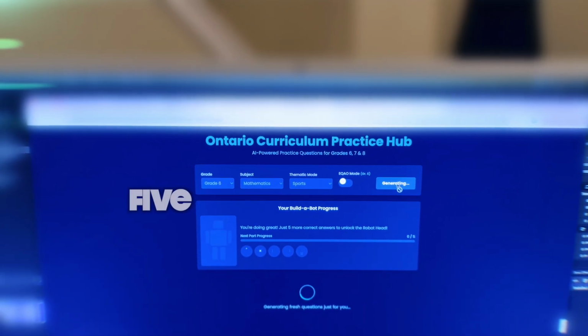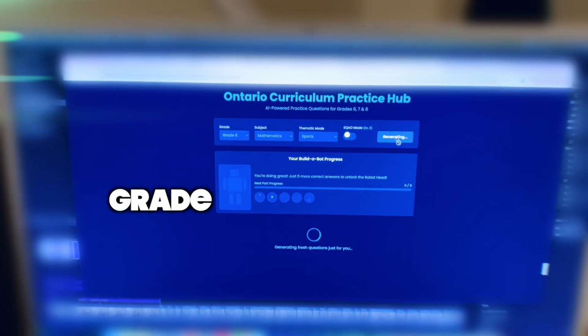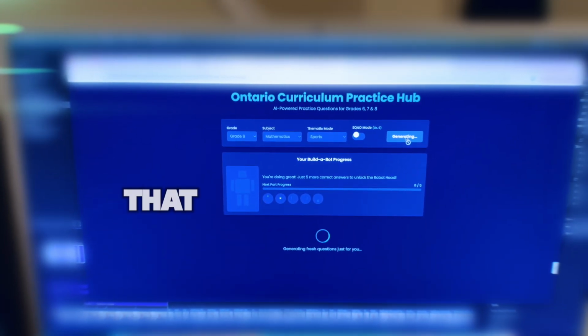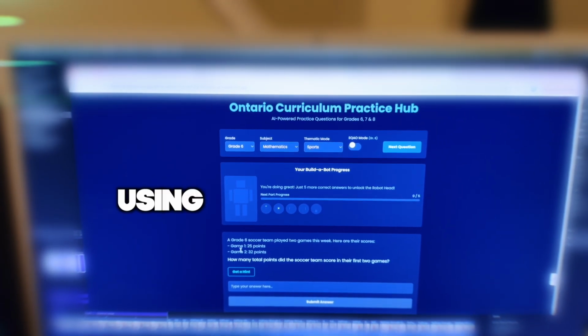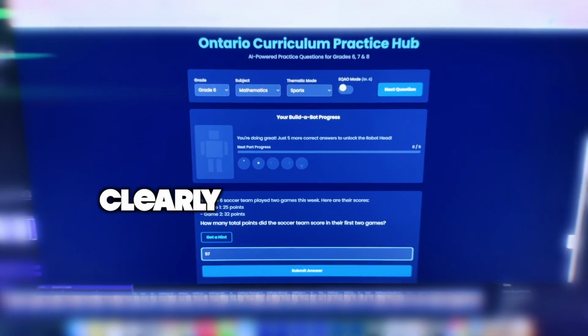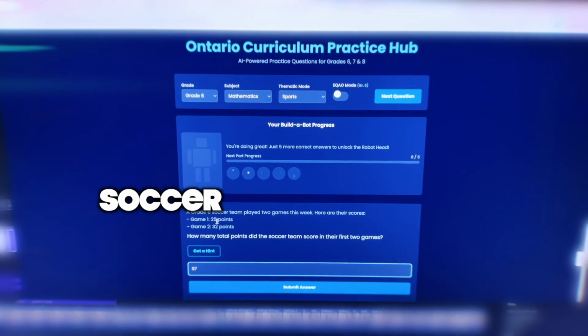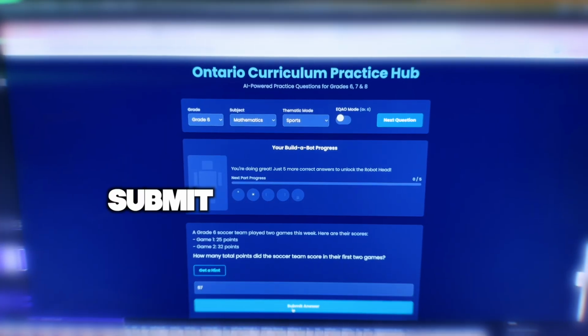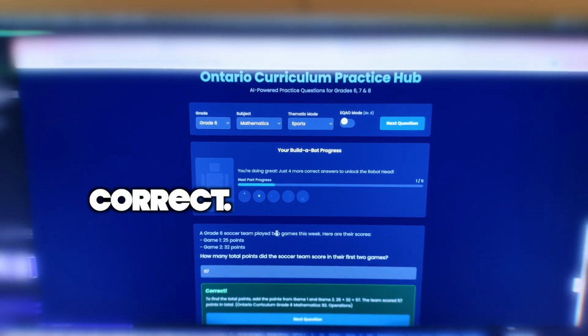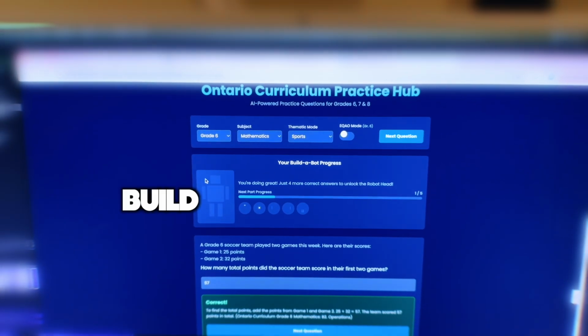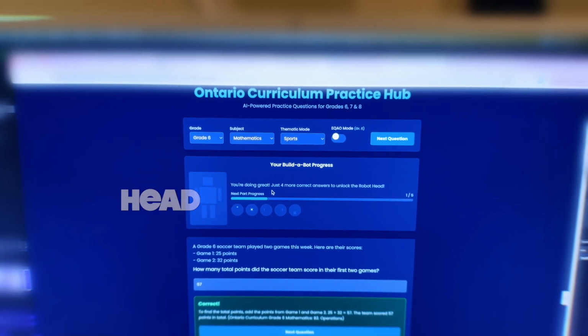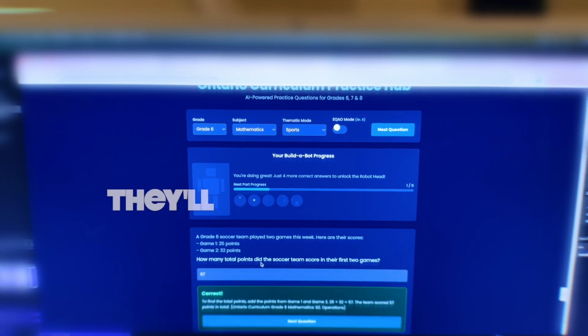But the first 5 questions are going to come in one grade below grade level so that they get some quick wins and they get used to using the app. It does have some bugs. Clearly, AI has never watched soccer and doesn't know the scores, but let's submit answer. Correct. Now they are earning parts to build a robot. They're working towards the head right now. 4 more correct questions, they'll build the head.